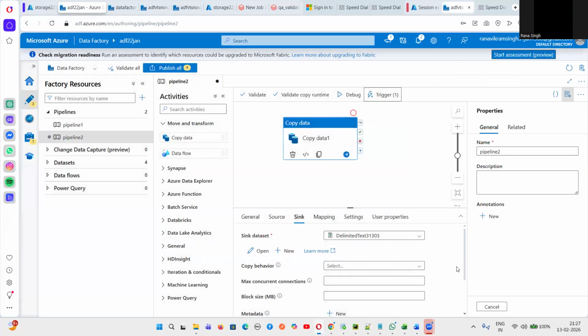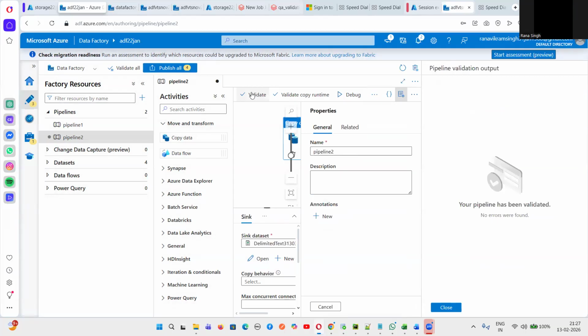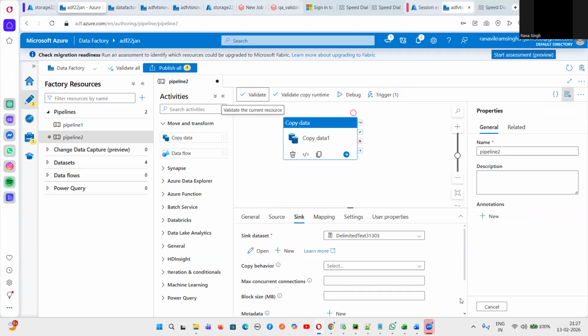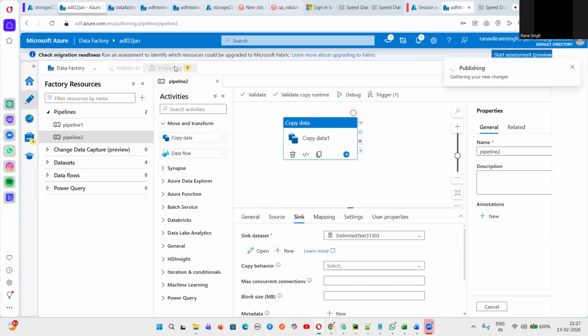And then if you have any mistakes, to check those mistakes, you always click on this validate button, guys. Once you click on the validate button, you will get an error if there are some mistakes. I don't have any mistakes, so I'm getting, your pipeline has been validated. That means there's no error. So since there is no error, the last step will be Publish all. Now you are pushing the code. So now let us click on this publish all.